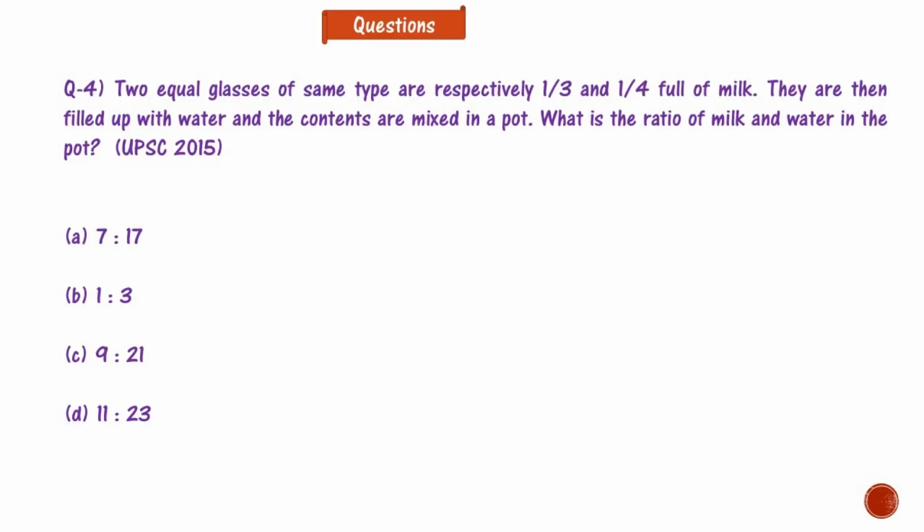Now moving towards the next question, that is a UPSC 2015 question. That is question number 4. Two equal glasses of the same type are respectively 1/3 and 1/4 full of milk. They are then filled up with water and the contents are mixed in a pot. What is the ratio of milk and water in the pot? Options are 7:17, 1:3, 9:21, 11:23. Please solve this question and write the answer in the comment box.